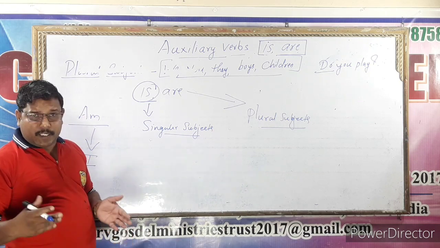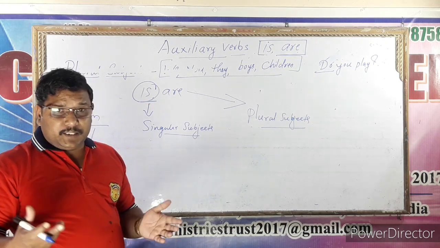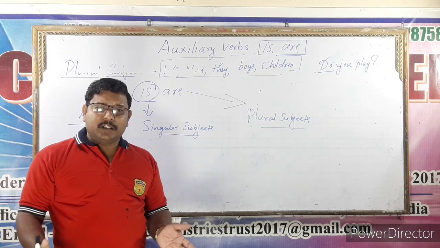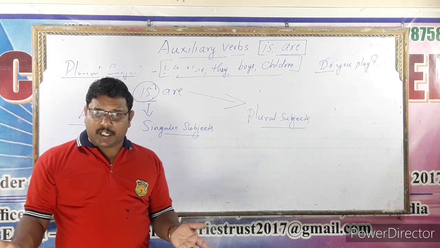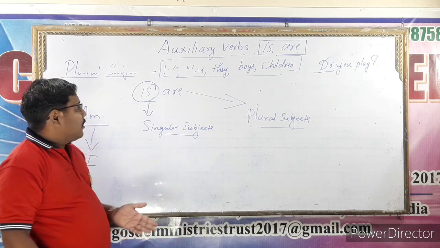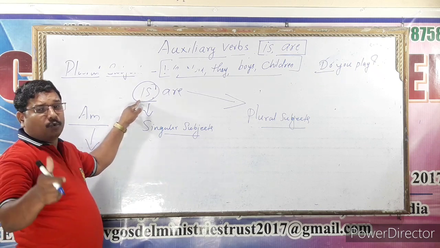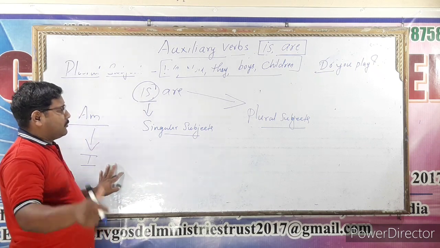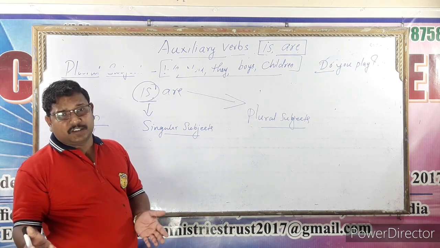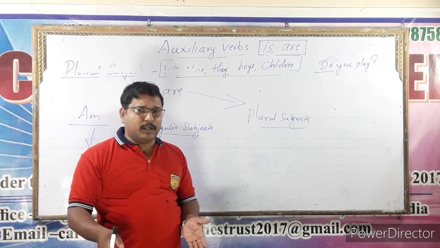He is a boy. He is coming. He is watching TV. She is singing. She is singing a song. She is dancing. She is coming. She is cooking. She is washing her clothes. She is studying. And it is barking. Many sentences we can make with is, only with a singular subject. The plural subject: you are a student, we are friends, we are players, we are studying, we are going, we are coming.